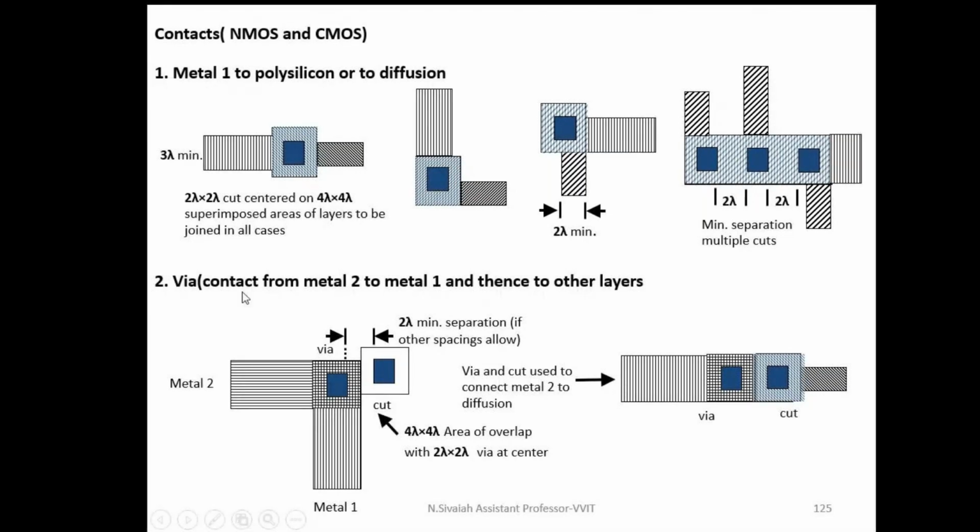Similarly, here I am connecting metal 1 to the N diffusion. Next one is the via contact. The connection between metal 1 and metal 2 is called a via contact. This is metal 1 and this is metal 2. Metal 2 has dimension 4 lambda. Metal 1 has the dimension 3 lambda. This is 4 lambda by 4 lambda. Anyway, the contact cut is 2 lambda by 2 lambda. Similarly, I am using via and cut. All these are the design rules for drawing a layout only.